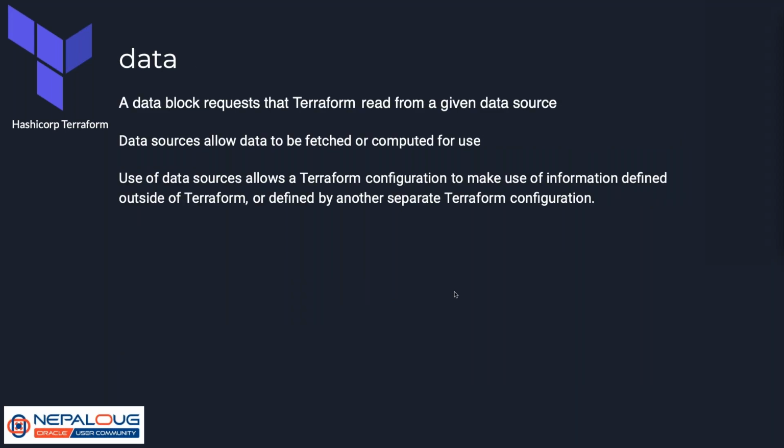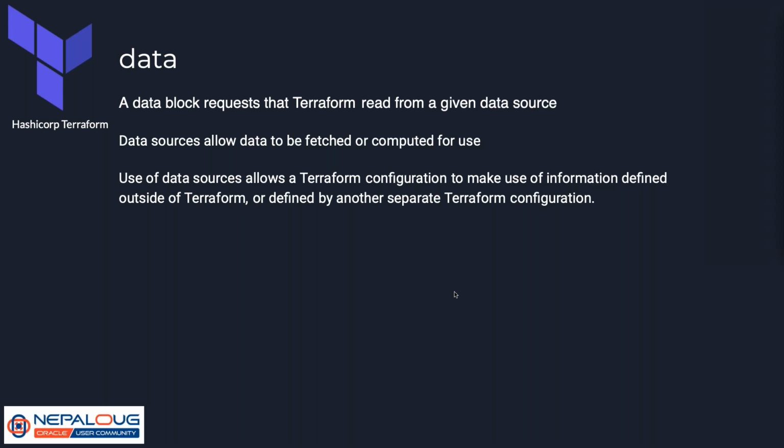Next, we have a data block. A data block requests that Terraform read from the given data source. Basically, it reads the values from an existing resource. Let's take an example. Let's say I have to create a compute instance using a VCN and the public subnet that is already defined by another configuration file, or that already exists.